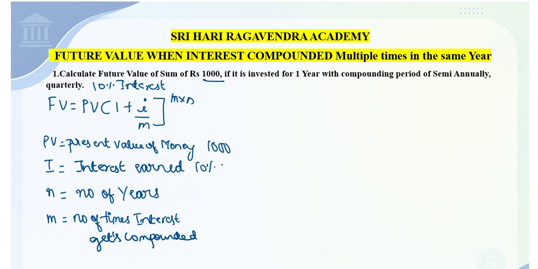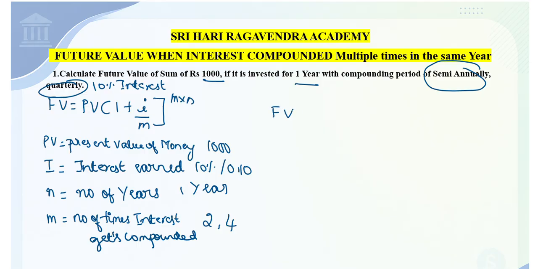I will treat it as 0.10. What is the number of years for which we are making the investment? 1 year. Then how many times does the interest get compounded? In the case of semi-annually, interest gets compounded twice. In the case of quarterly, interest gets compounded 4 times. Now we will apply the formula and do the problem.